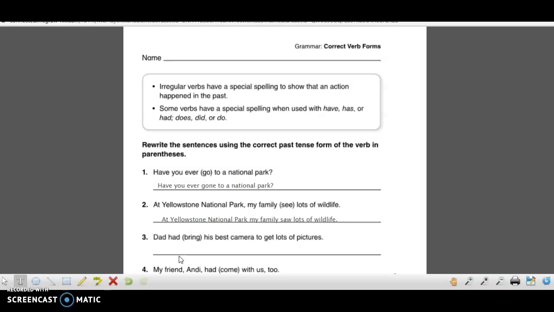There we go. Okay, and finally I want you to do number 3. Dad had, we have our helping verb had. Dad had, and we have the verb bring. We have to make that past tense. His best camera to get lots of pictures. Rewrite this sentence using the past tense irregular verb for bring. Pause the video and go ahead and type that in. Oh, sorry, don't type it in. Write it into your notebook.